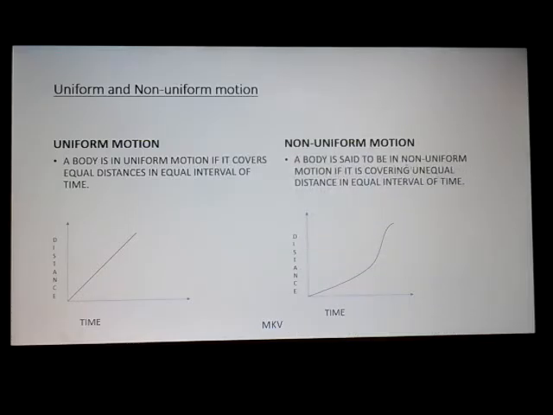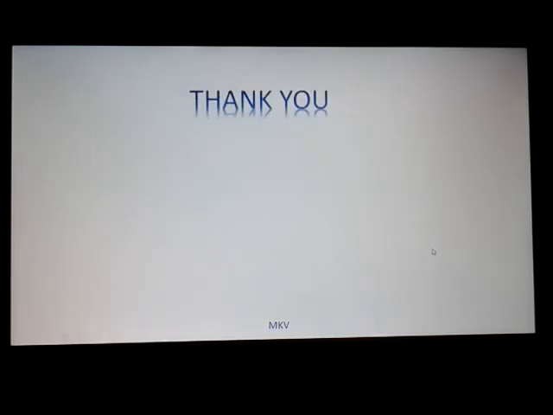A body is said to be in non-uniform motion if it is covering unequal distance in equal interval of time. For instance, it covers 10 km in 5 minutes, another 20 km in another 5 minutes, then it will be said to be in non-uniform motion. In uniform motion, the graph between distance and time is a straight line, and in non-uniform motion, the graph between distance and time is a curved line.